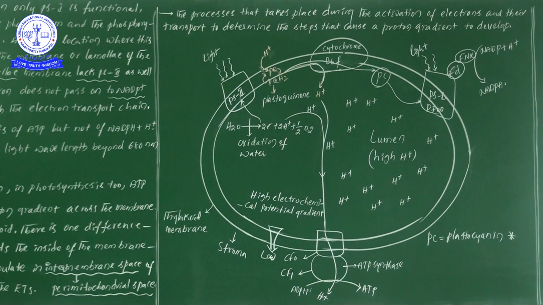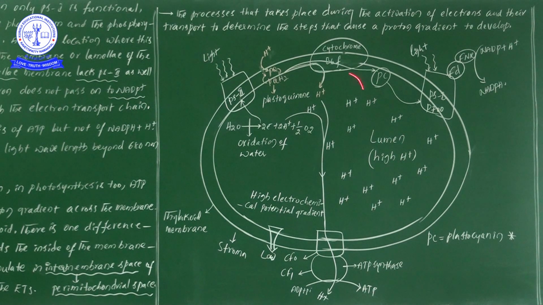Now, one important neat bit. What is the location of the NADP reductase enzyme? Here the NADP reductase enzyme is situated outside of the thylakoid membrane. Outside of the thylakoid membrane means the place is nothing but the stroma. So thereby NADP reductase enzyme as well as NADPH formation takes place outside of the thylakoid membrane, means in the stroma. So the location of the NADPH also is towards the stroma region. Okay, this is a neat bit.